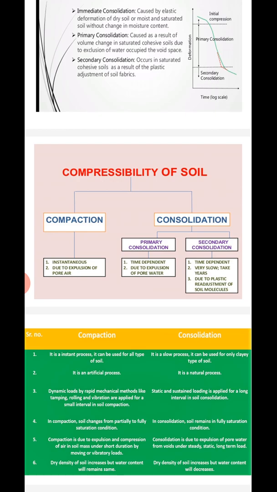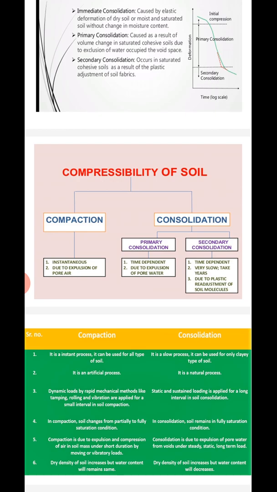There is also a difference between compaction and consolidation. In the second unit we discussed what compaction is and the factors affecting compaction. Compaction is the removal of the air voids from the soil mass, whereas consolidation is the removal of the water voids from a saturated soil mass. There are many differences between compaction and consolidation. Compaction is a rapid process, or you can call it an instant process.